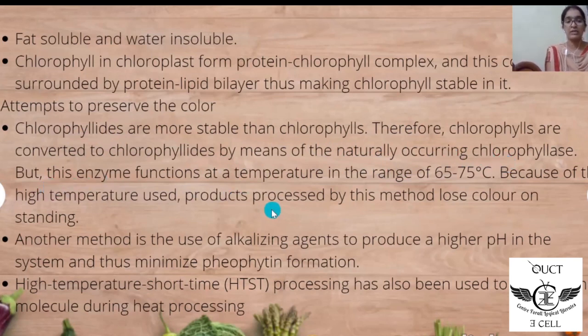But this enzyme functions at a temperature in the range of 65 to 75 degrees C. Because of the high temperature used, products processed by this method lose color on standing. Another method is the use of alkalizing agents to produce a higher pH in the system and thus minimize pheophytin formation. High temperature short time processing has also been used to stabilize the chlorophyll molecule during heat processing.